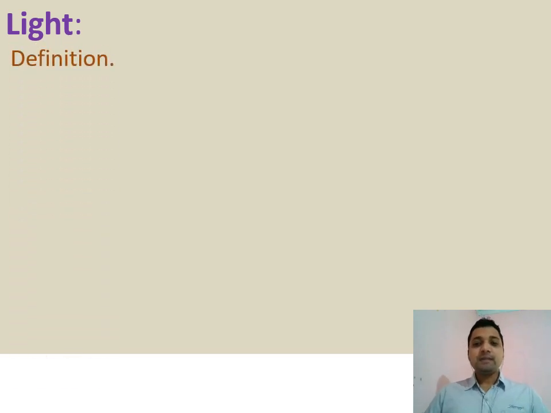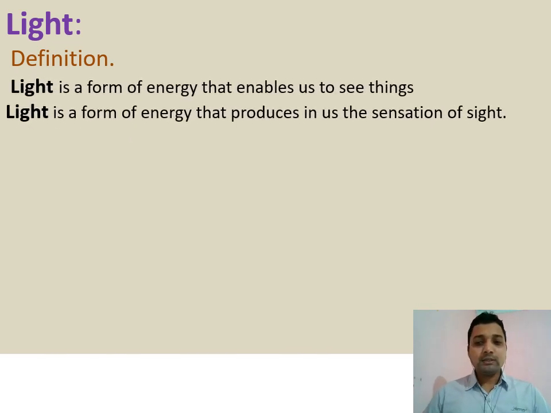Light gives us a sensation of vision. Light is that energy because of which we are able to see our surrounding. Means from whichever side or source light comes to our eyes, to that object only we will be able to visualize. So light is a form of energy which enables us to see the things around us, or light is a form of energy which produces in us the sensation of vision or sensation of sight. Or light is that form of energy by which we are able to visualize our surrounding.